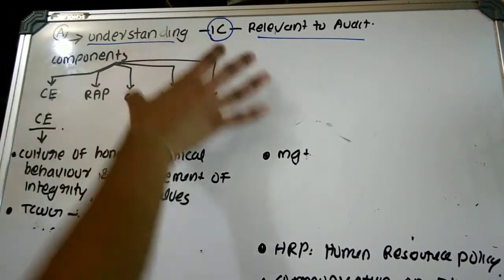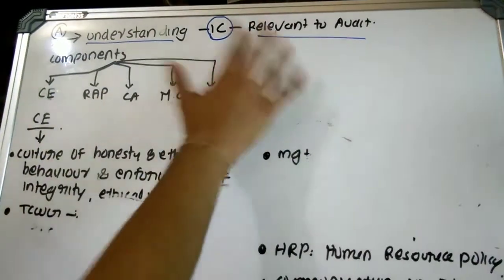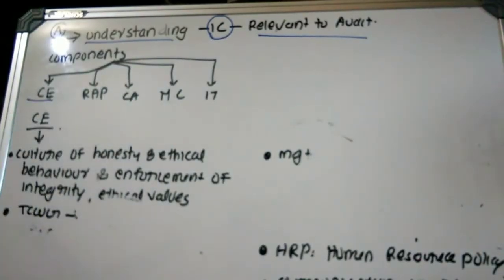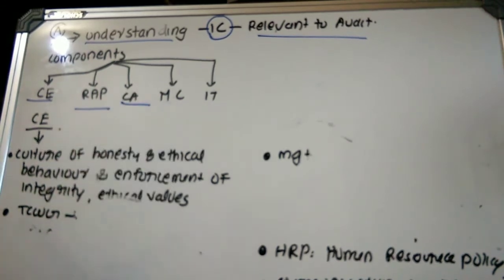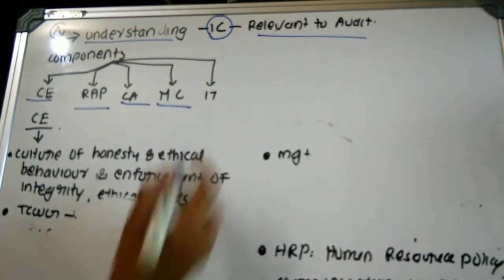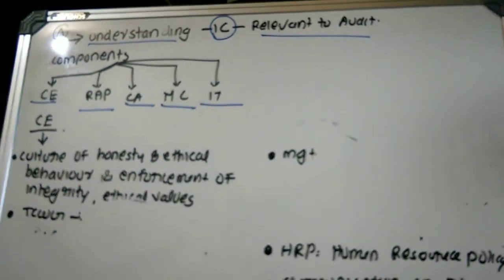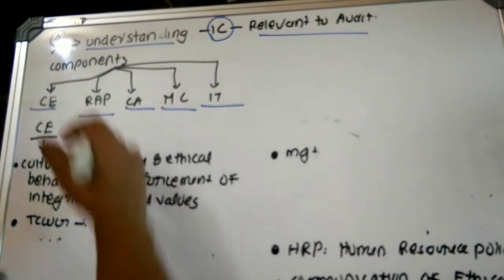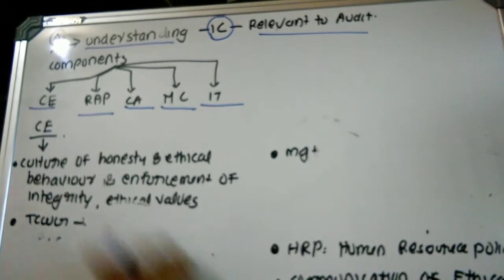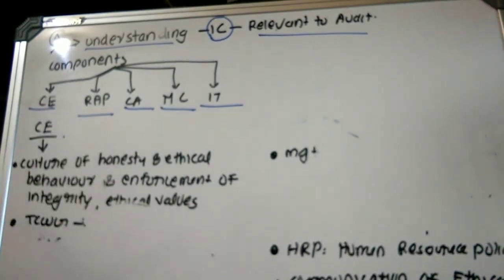I have explained here the components of internal control system: control environment, risk assessment procedure, control activities, monitoring and control, information technology. So these are the main components of an internal control system. We are explaining this point by point. Okay. So first of all, control environment.